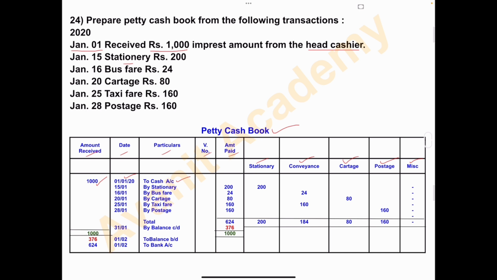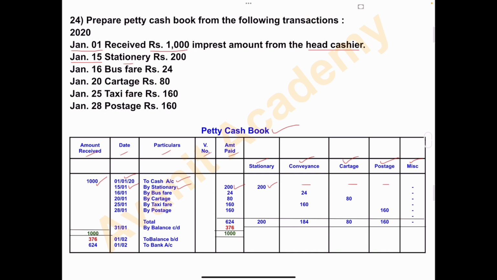Next, on January 15, stationery rupees 200. Date column write January 15, by stationery. For stationery, how much amount spent? 200. So in the amount paid column write 200, in the stationery column write 200, and other columns nil.